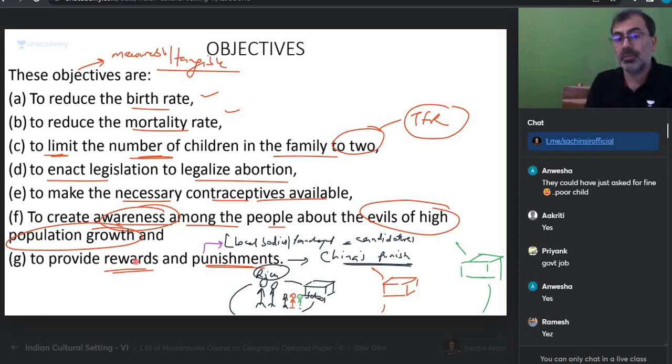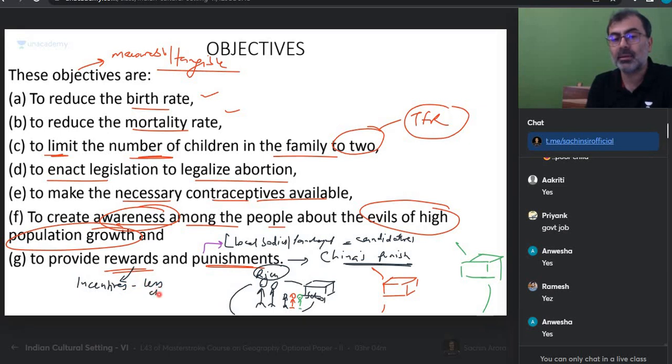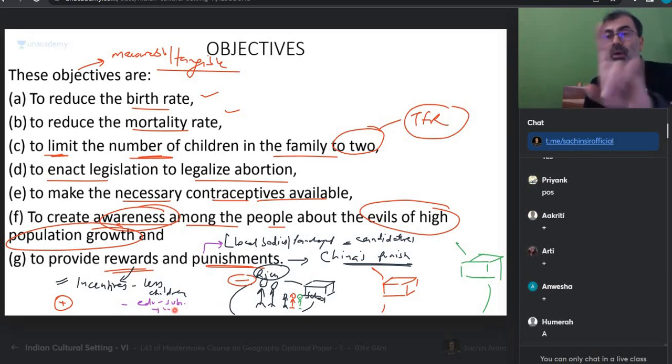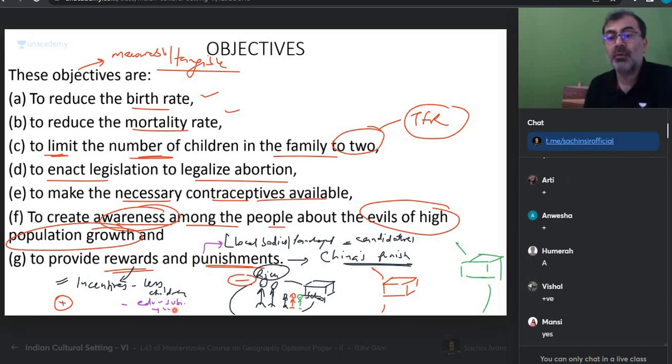Achha, there is another way. You can reward incentives for people who have fewer children. That's another way. ये एक positive move है, ये एक negative move है. Which one is the better way? Well, incentives that way are better. कि आपका एक ही बच्चा है तो एक बच्चे को हमने education में subsidy दे दी. True or not? Education is subsidized, healthcare is subsidized, or health insurance is free if you have only one child. Punishment is if you have the second one, no health insurance allowed for the second child.